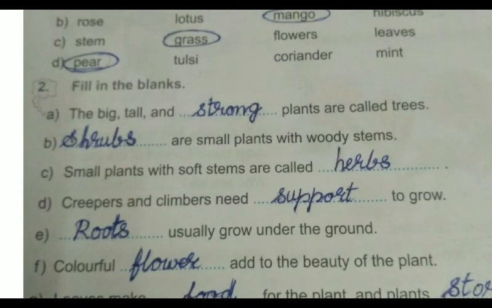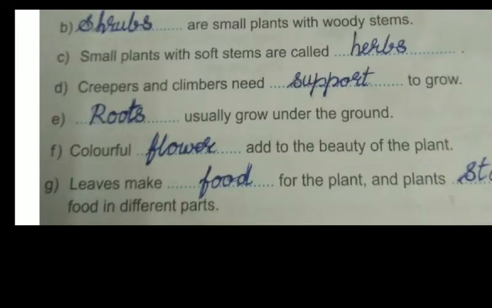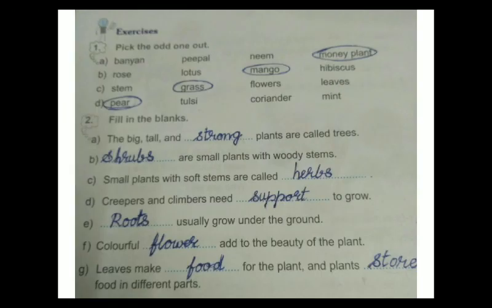E. Dash usually grow under the ground. Roots usually grow under the ground. Colorful dash add to the beauty of the plant. Colorful flowers add to the beauty of the plant. Next, leaves make dash for the plant and plant dash food in different parts. Leaves make food for the plant and plants store food in the different parts.